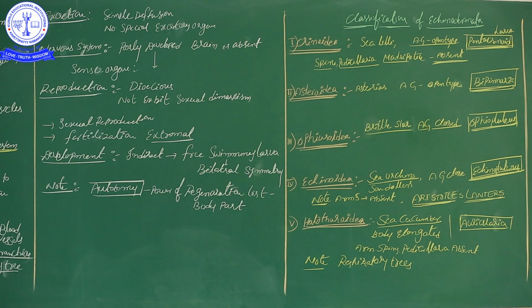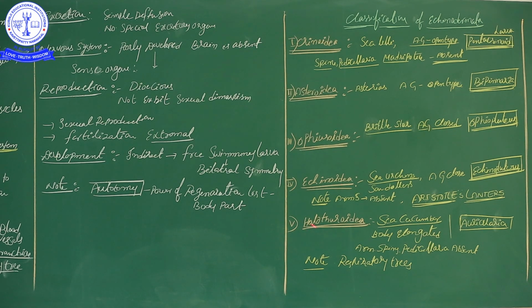One important character of Echinoidea: arms are absent. Especially, Echinoidea have a masticatory organ, Aristotle's lantern. Aristotle's lantern is a special characteristic of Echinoidea. Among echinoderms, only the Echinoidea class possesses this masticatory organ. That is an important question in NEET.